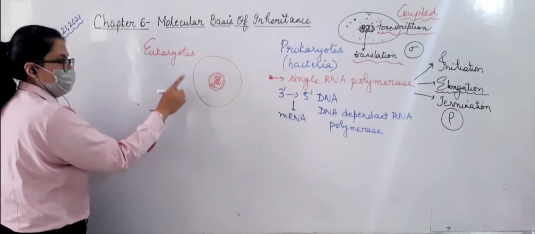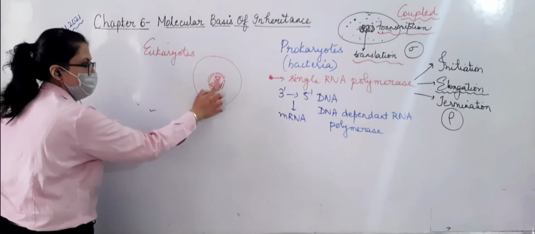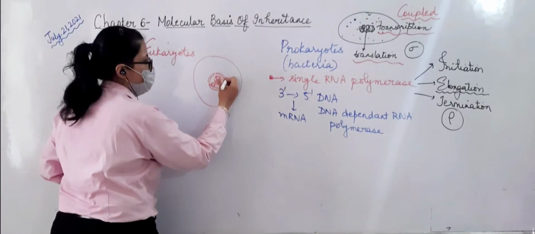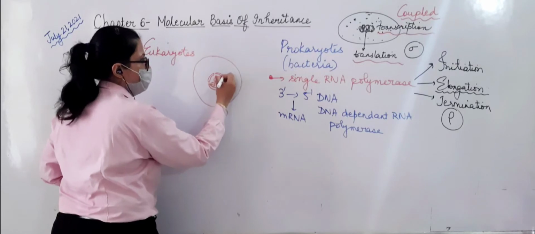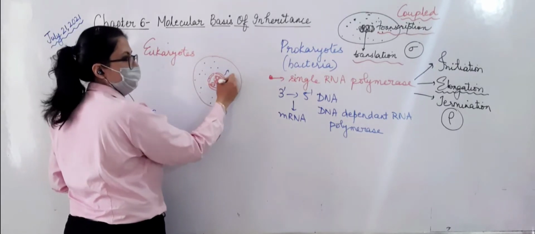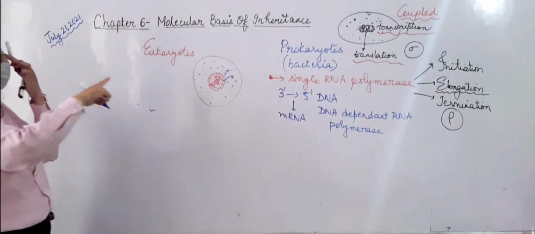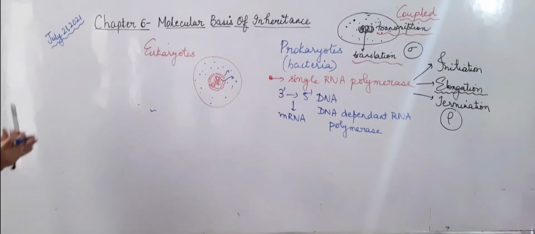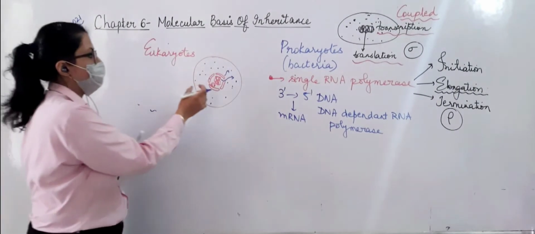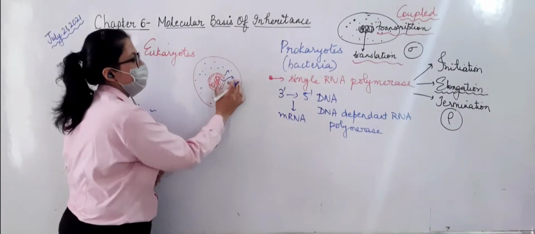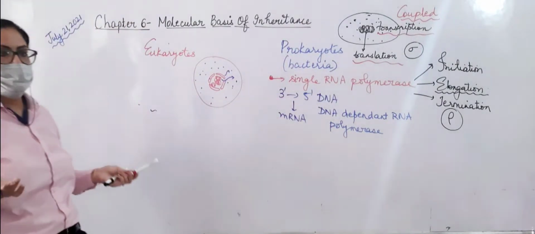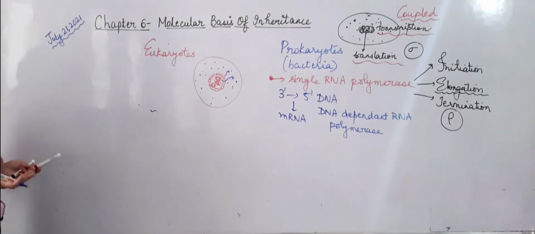So transcription is happening inside this nucleus, and for translation to occur, the RNA which is synthesized has to move into the cytoplasm because the ribosomes are here. So it has to move out. So there is a separation of location: transcription inside the nucleus, translation in the cytoplasm, but over there in prokaryotes it is coupled because there is no separate entity.